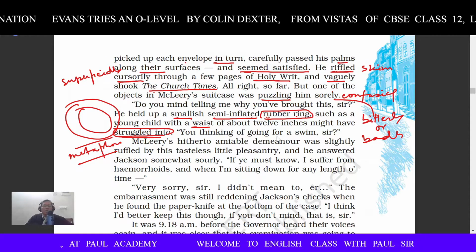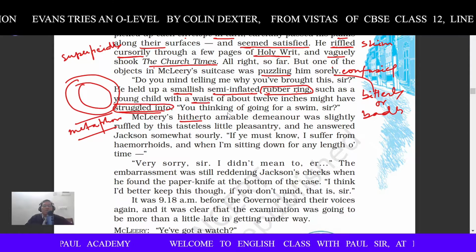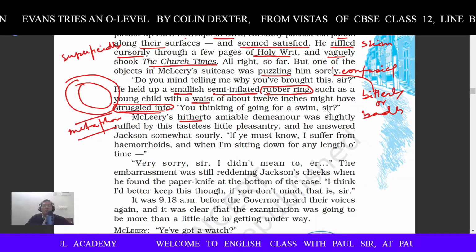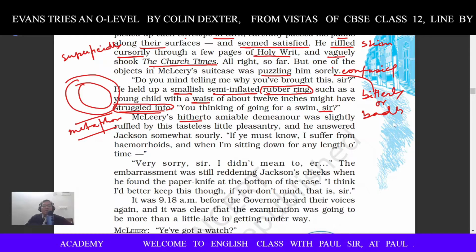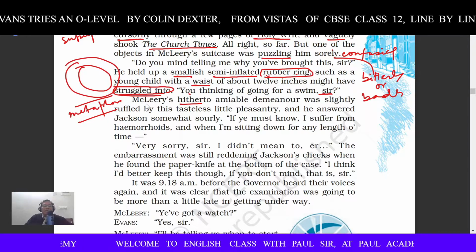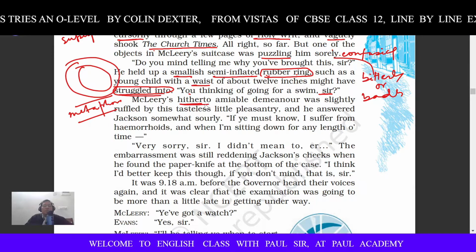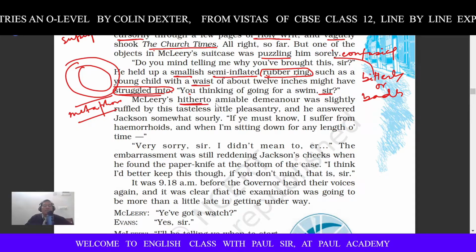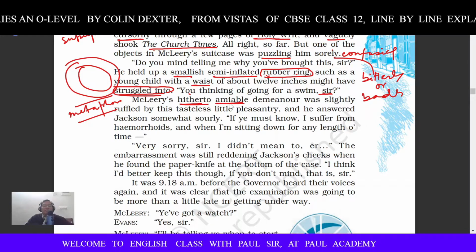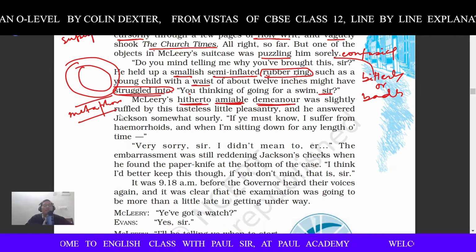"You're thinking of going for a swim, sir?" Sir is Mr. McLeery, right? And who is telling? Jackson is telling. McLeery, up to this time, had an amiable demeanor. Here too means up to this time. Amiable means friendly. Demeanor means behavior, was slightly ruffled.